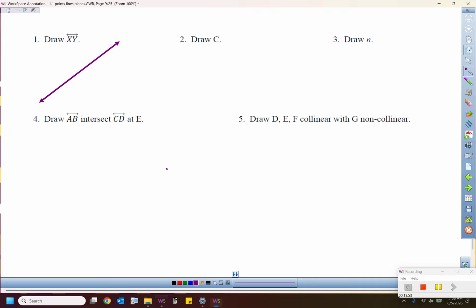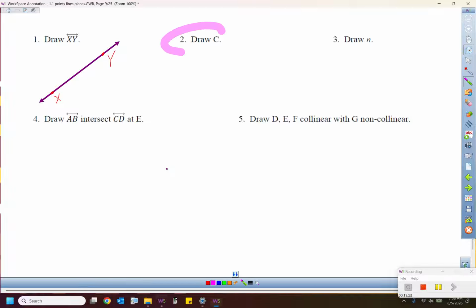So I will draw one point right here. It doesn't matter where it's at, but I got to use a capital letter. It's hard to tell if you make an X capital or lowercase, so we'll just assume that you made it capital, and a capital Y. Yes, you could switch them around. It doesn't really matter exactly where they're at on the line. It's got to be on the line right here.